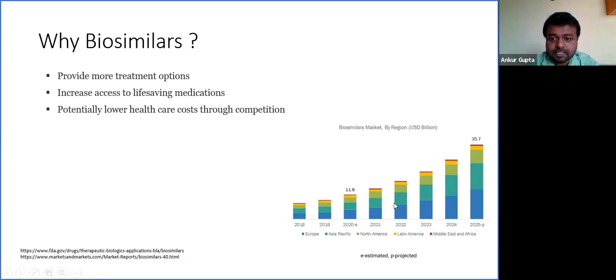From 2020, it was estimated to be around $11.8 billion, and by 2025 it is estimated to increase up to $25.7 billion. That means approximately 3 times. The major reason is that by 2024 many of the patents are expiring.